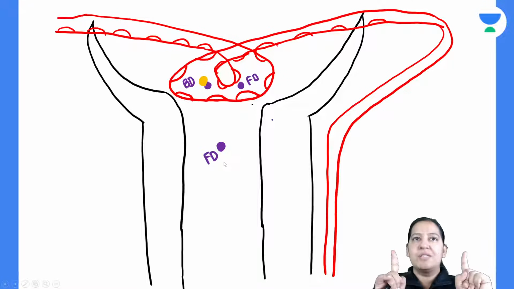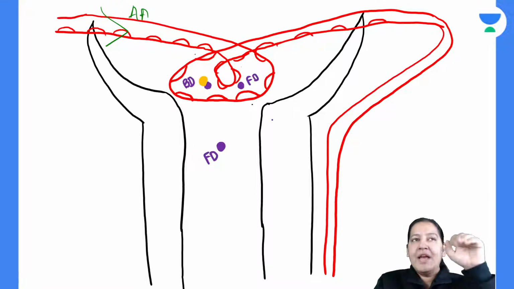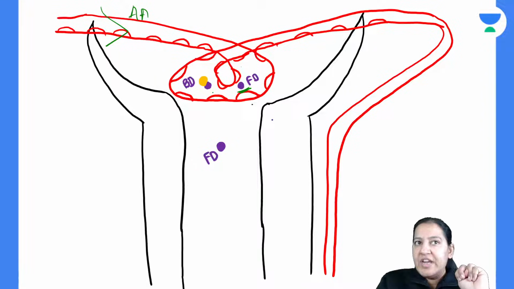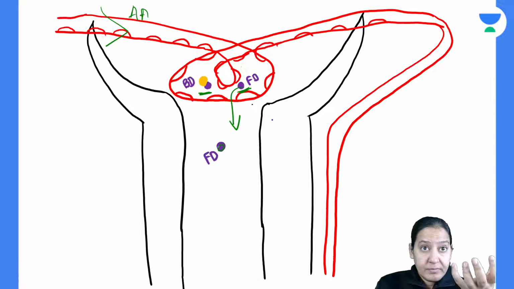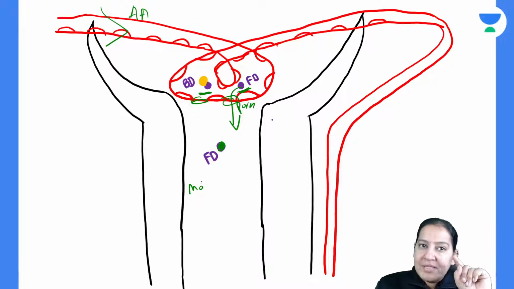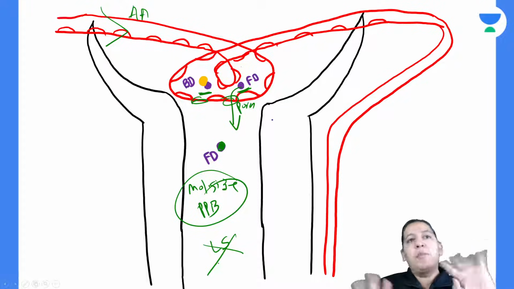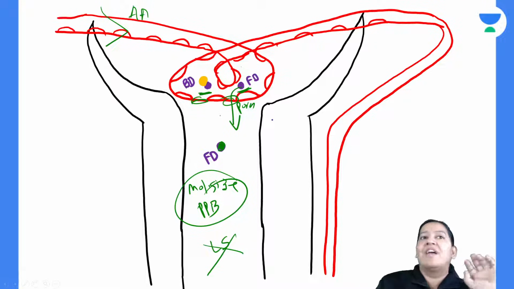So for the first step, this is the afferent arteriole. Blood is coming. Drug is also coming. In the afferent arteriole, two drugs are present: one is free drug, one is bound drug. In the capillary, only free drug will come in the filtrate. Bound drug is not coming because the space between two corresponding capillary cells, the pores, is very small. So only free drug can cross, bound drug cannot cross. It is the molecular size and the plasma protein binding which will decide. Is it lipid solubility? No. Whether lipid soluble or insoluble, both will cross. Lipid solubility is not the criteria here. So the first step is over.